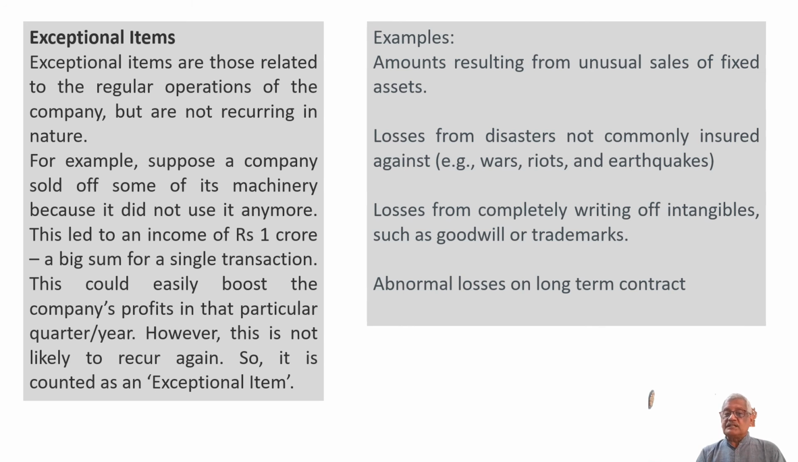This could easily boost the company's profit in that particular quarter or year. However, this is not likely to recur again, so it is counted as an exceptional item. That is, amounts resulting from unusual sale of fixed assets, losses from disasters not commonly insured, for example wars, riots, earthquake, etc. Losses from completely writing off an intangible asset such as goodwill or trademarks, abnormal losses on a long-term contract. These are all some examples of exceptional items.